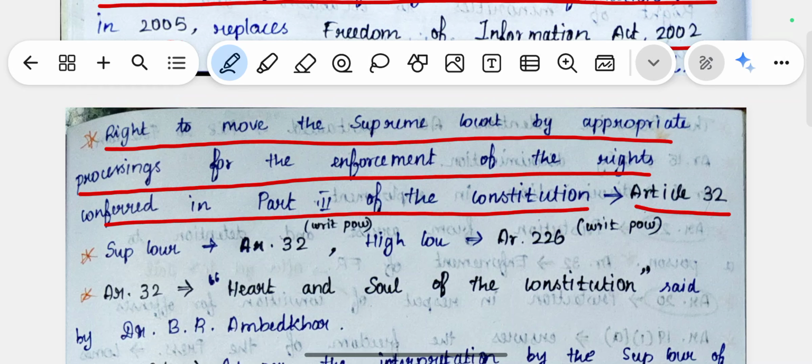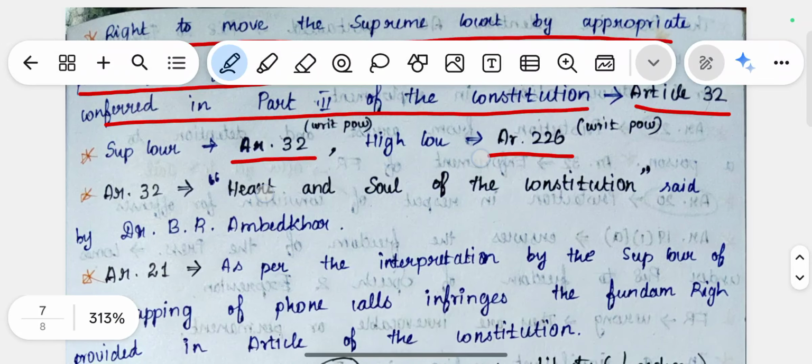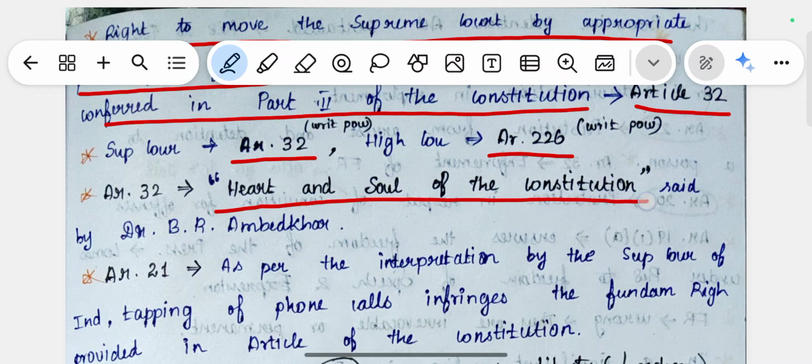The Supreme Court has writ power according to Article 32, and the High Court has writ power according to Article 226. Dr. B.R. Ambedkar called Article 32 the heart and soul of the Constitution, because if any violation of our fundamental rights happens, we can get those rights back by using Article 32.